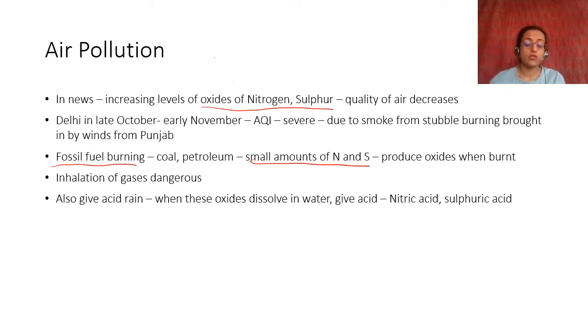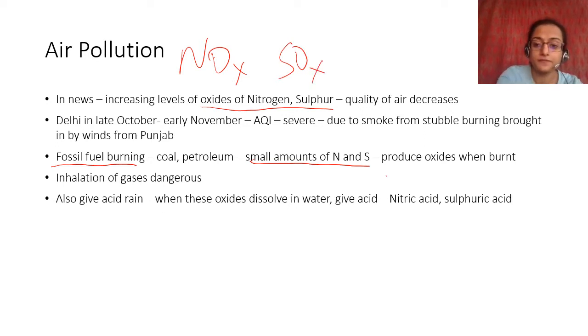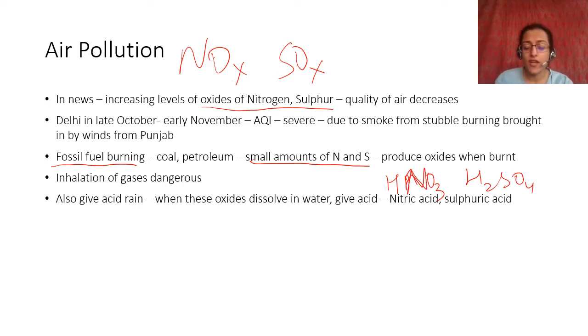Also, this gives acid rain. So when these oxides dissolve in water, they form acids. Nitric acid is HNO3 and sulfuric acid is H2SO4. So this is basically when oxides of nitrogen and sulfur react with water, they give acids.